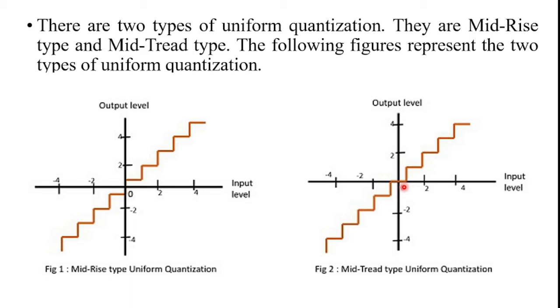Both mid-rise and mid-tread type uniform quantizations are symmetrical about the origin. This is the vertical axis and this is the origin point. Symmetrical about the origin means an even signal. And what is an even signal? The even signal is x of minus t equal to x of t. So folding this signal about the vertical axis, we get the same signal. So mid-rise type and mid-tread type are symmetrical about the origin.